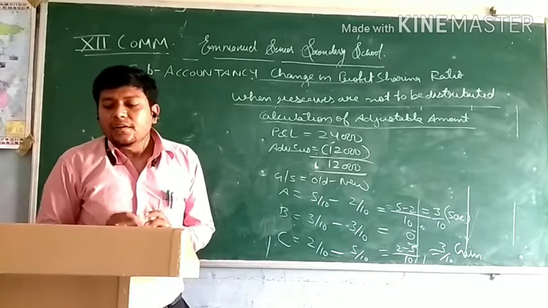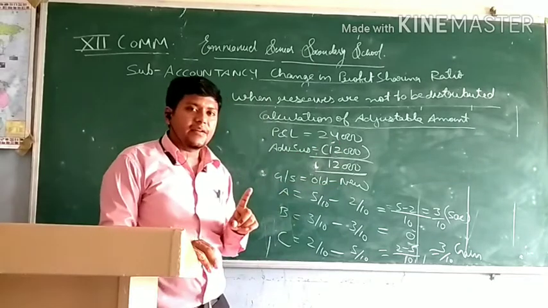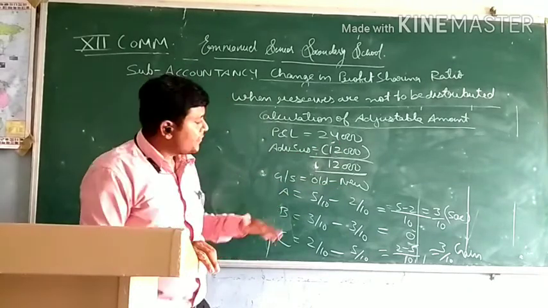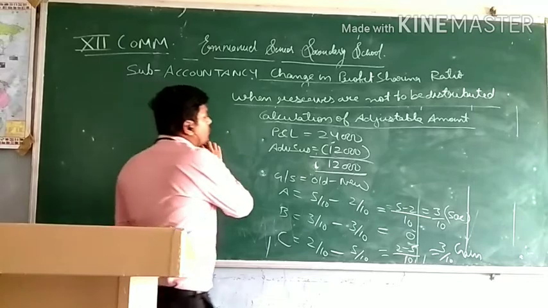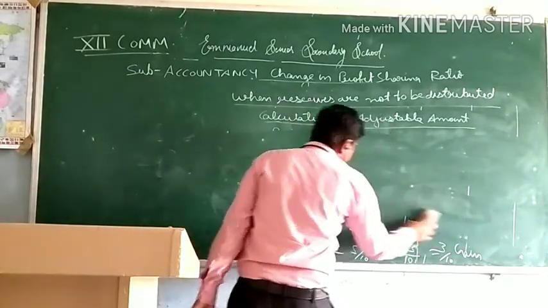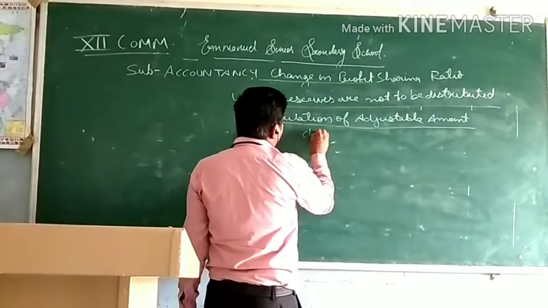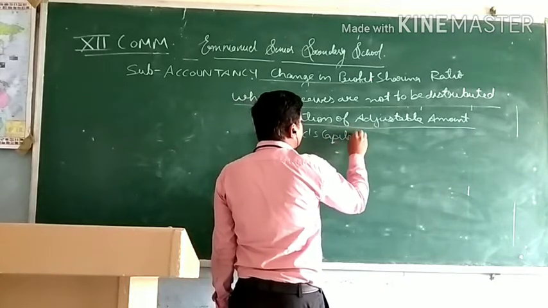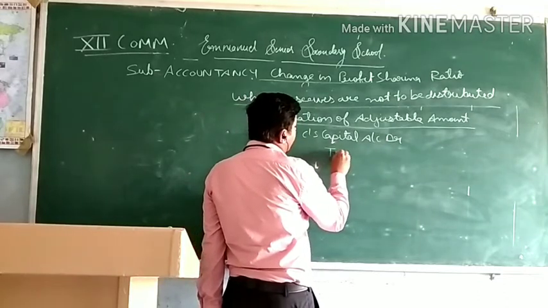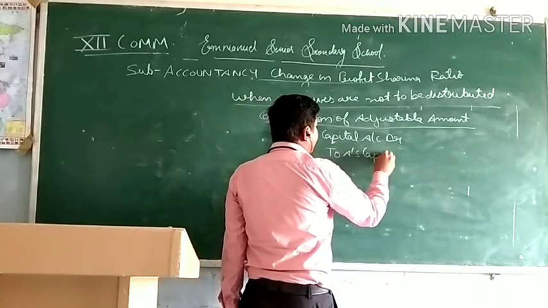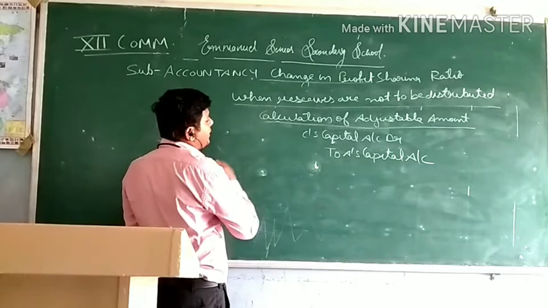You must have read. So we are doing the total of these two amounts for passing a single journal entry because they do not want to affect the book values. And also we have calculated the gaining and sacrificing ratio. So as we all know, C's capital account will be debited and A's capital account will be credited because C is gaining and A is sacrificing.